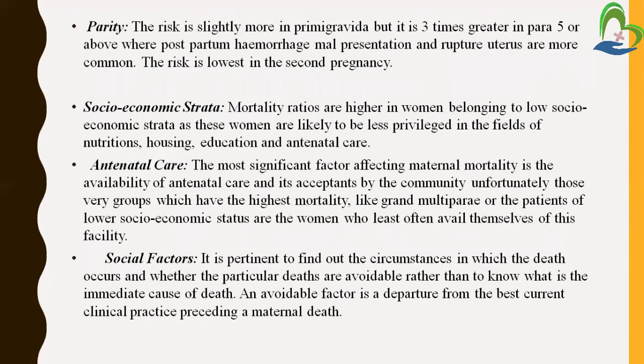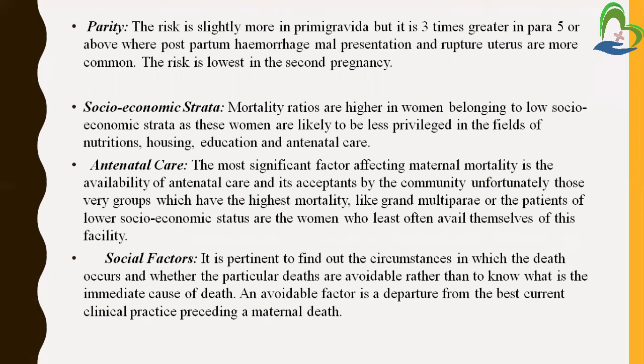Next factor is the parity, meaning the number of pregnancies. The high risk is slightly more in primigravida but it is 3 times higher in the multipara. As I told earlier, if the mother is conceiving a fifth or sixth pregnancy, in that case the mother has more risk of maternal death and more complications also arise during multiparity. Postpartum hemorrhage, malpresentation of baby, and rupture of uterus or membranes are responsible in multiparity, and this is the highest risk for maternal death.